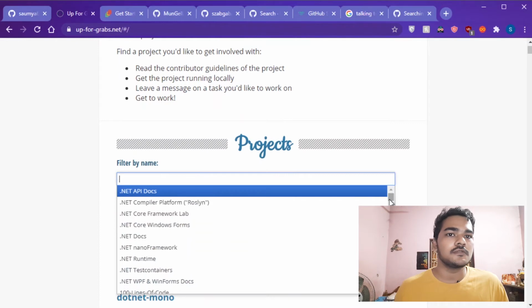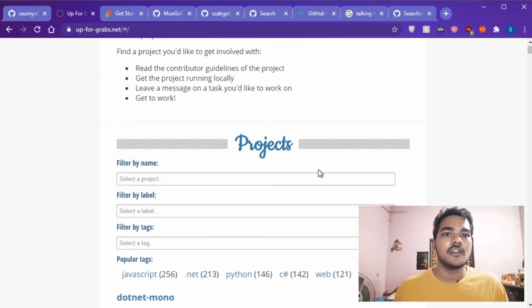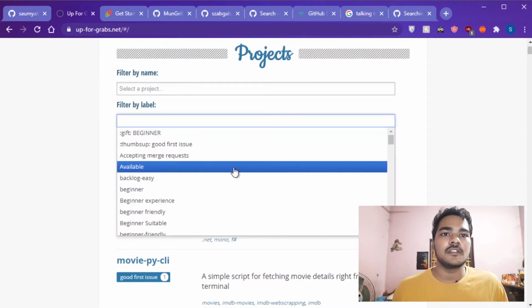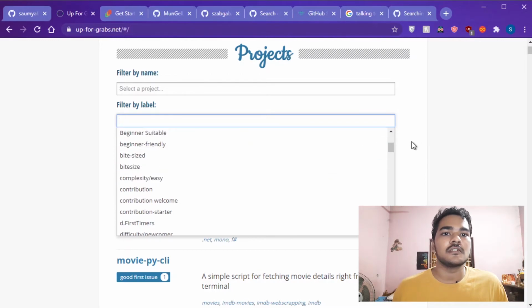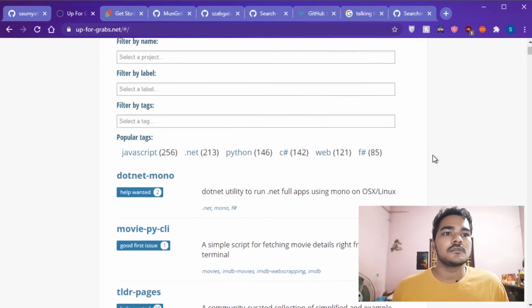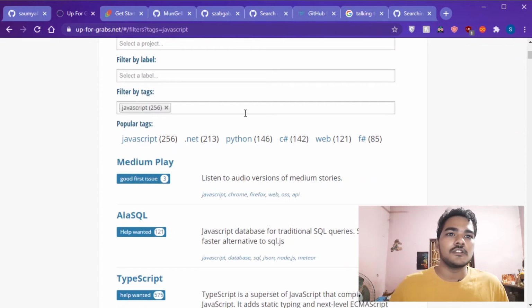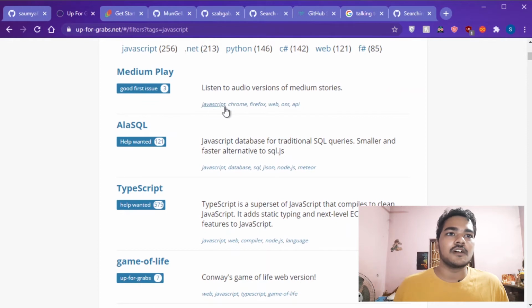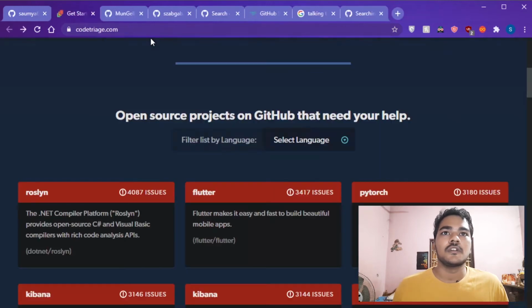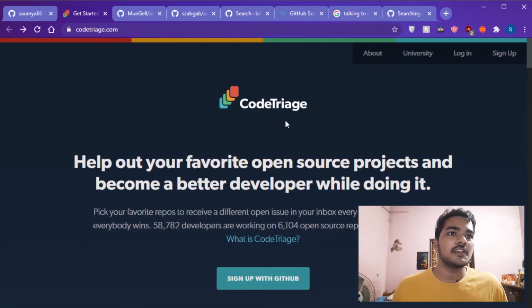Just go here and filter by name. There are a lot of filters, like filtering by the labels I've told you about: beginner, contribution. These are tags, and tags are also like labels. For example, the JavaScript tag will show you things related to JavaScript. So, cool. Now this is a pretty dynamic website, codetriage.com.